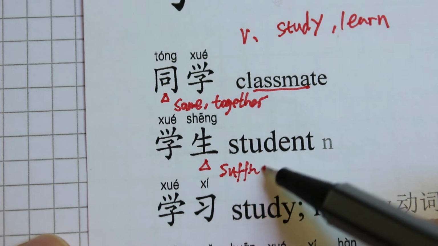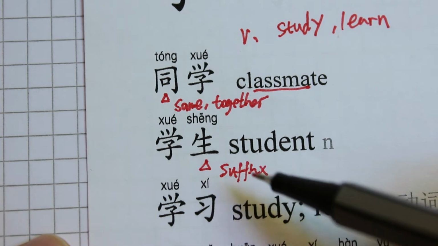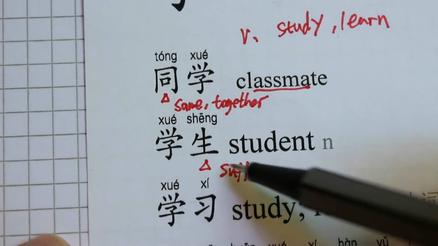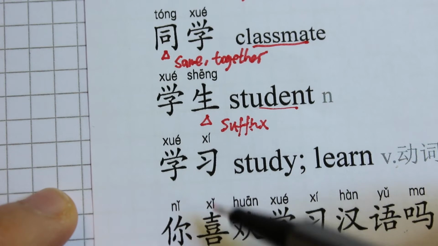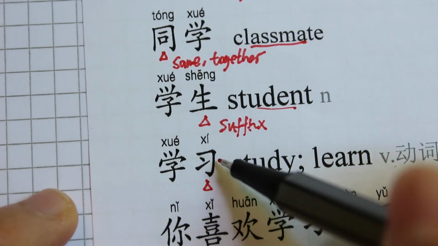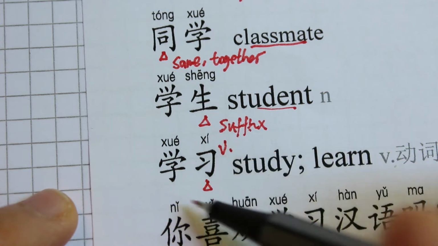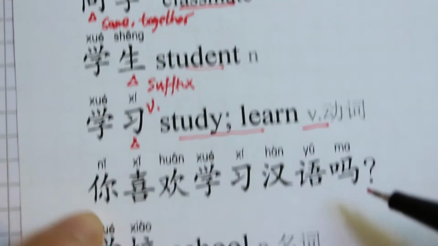生 is just a suffix to explain or mean or guide. So 学生 means the one that is learning, studying. So 学生 means student. 学习 here can also be used as a verb, learn and study. 学习 is a verb, means study and learn.